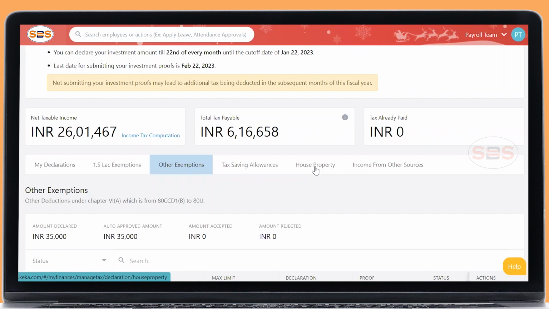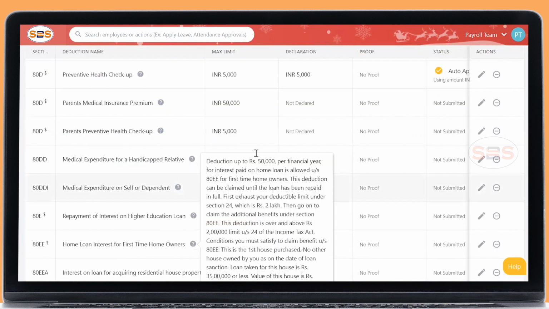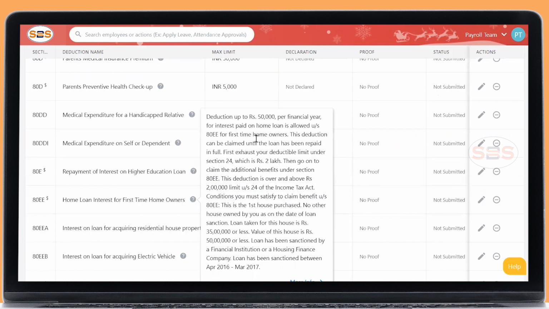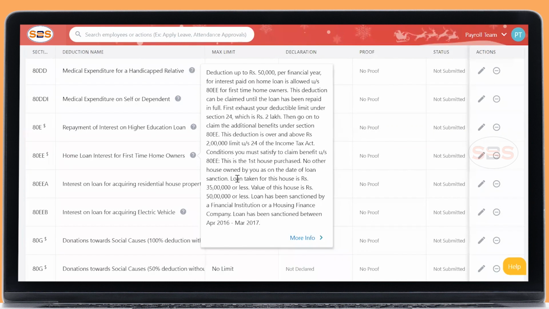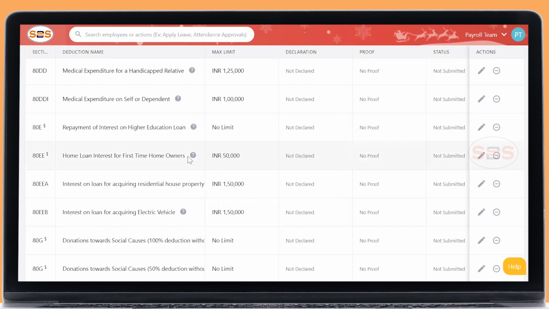Declare your total value of 4 lakhs there. The maximum exemption is 2 lakhs. The remaining amount, you can claim if you satisfy these conditions. So you will be exhausting 2 lakhs there, and the remaining 2 lakhs you can claim in this particular section. Apart from that, the loan taken for this house should be 35 lakhs or less, or the value of the house should be 50 lakhs or less. And the fifth condition is that this loan should be sanctioned between April 2016 and 2017. If your loan is sanctioned in this financial year and satisfies all the above conditions, you can declare your interest value in this particular section.